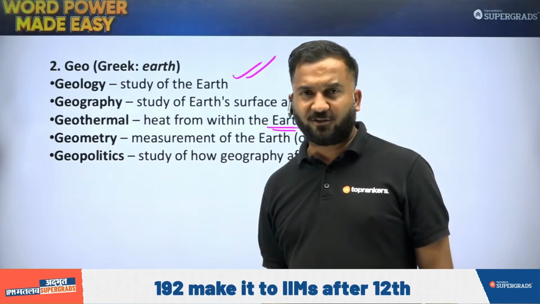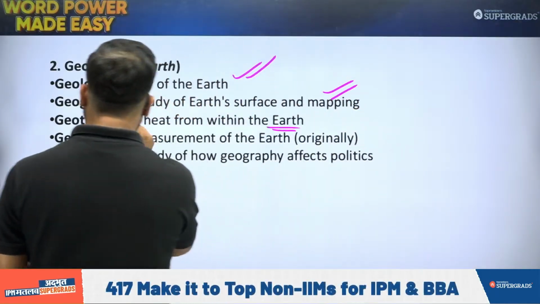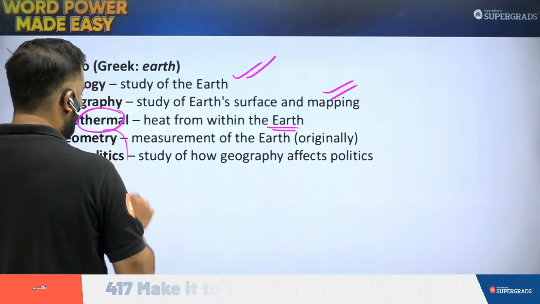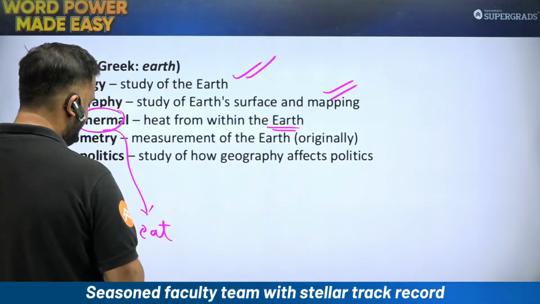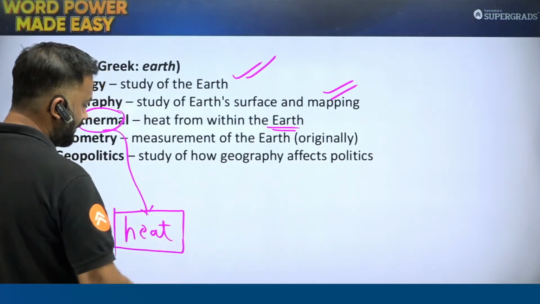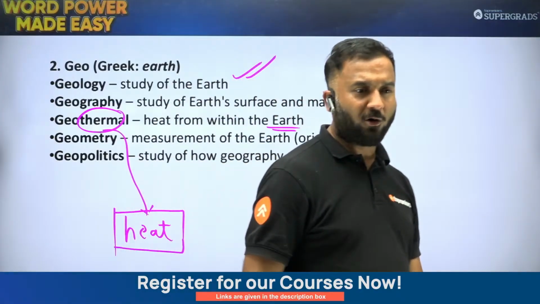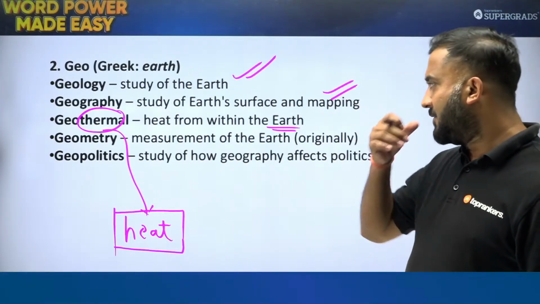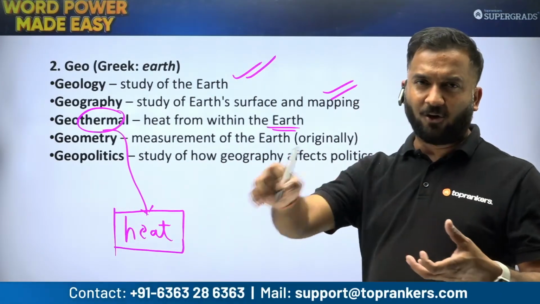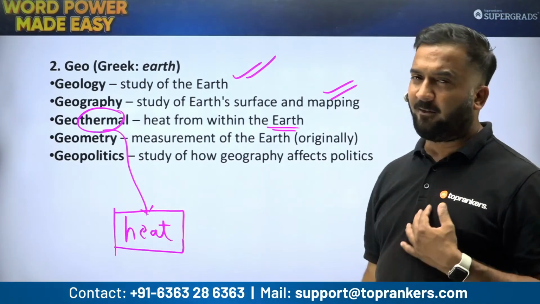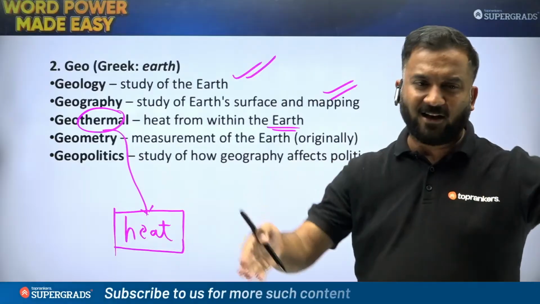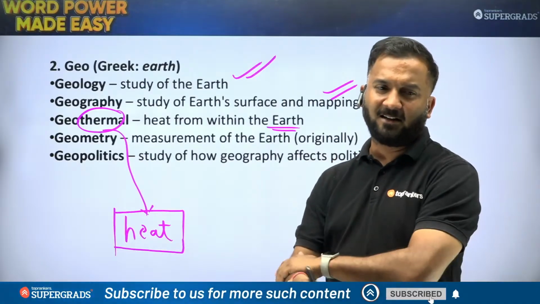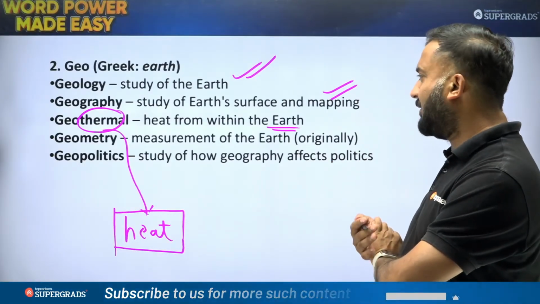The root word geo is for earth, and thermos or therm is for heat. The root word therm or thermos is for heat. Geometry. Now, metry is related to measurement. When we say geometry, of course, हमारा subject है, तो उसमें हम क्या करते हैं? Different shapes. Earth के ही shapes हैं, of course, और उनका measurement करना. That is geometry. Measurement of Earth.